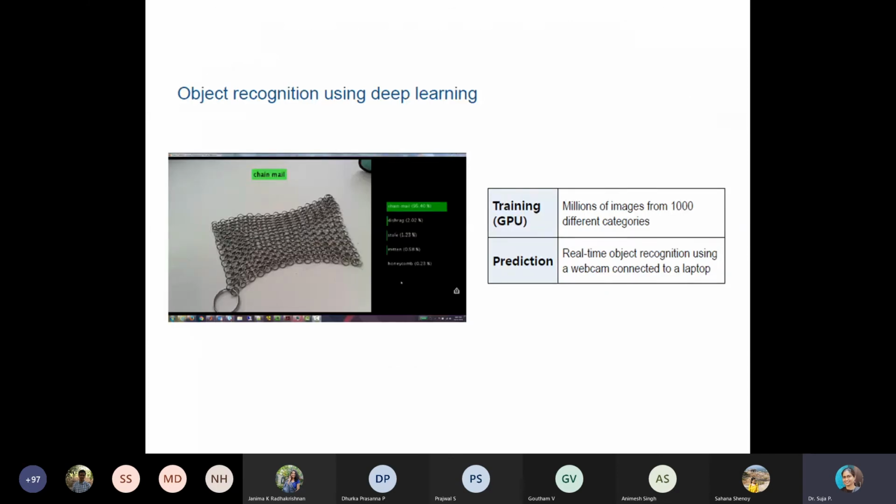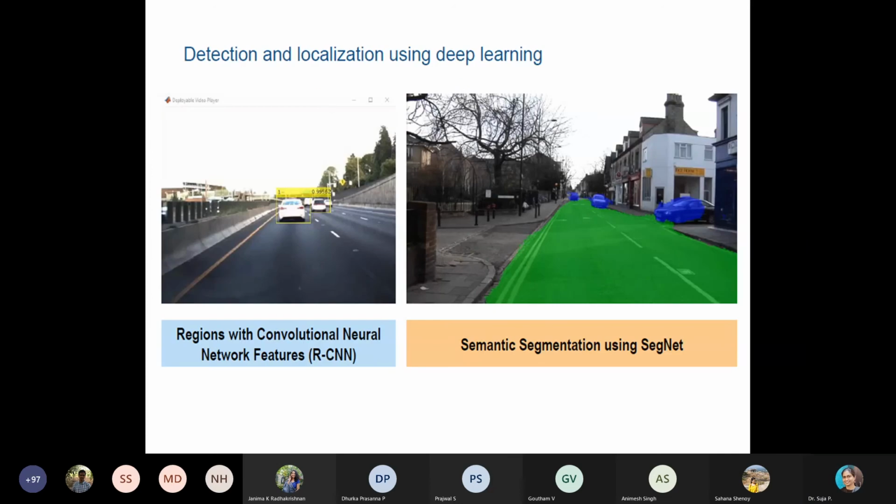Okay. So object recognition we can perform using deep learning. We need several images to perform the training and the prediction or classification. At real time, we can perform this by giving an input through a webcam, and then we can perform detection and localization. See, there are a couple of differences between detection and recognition. Detection means you are just identifying.